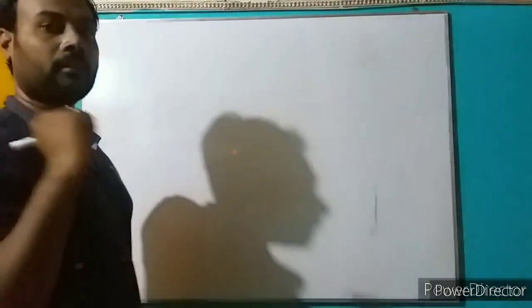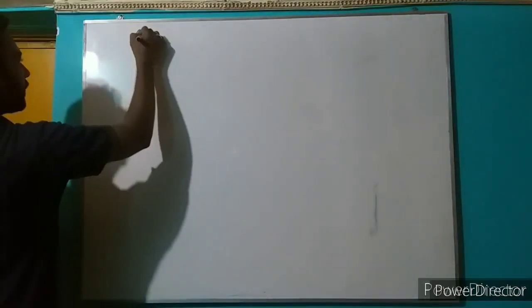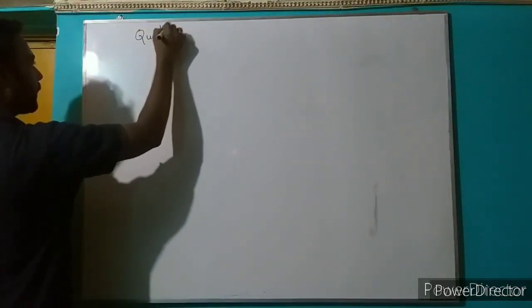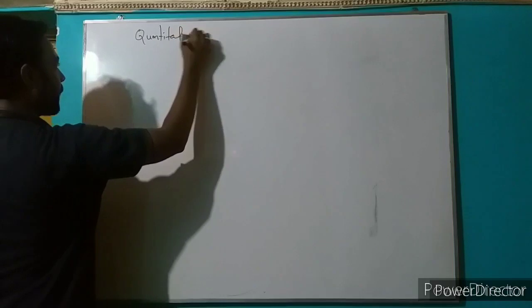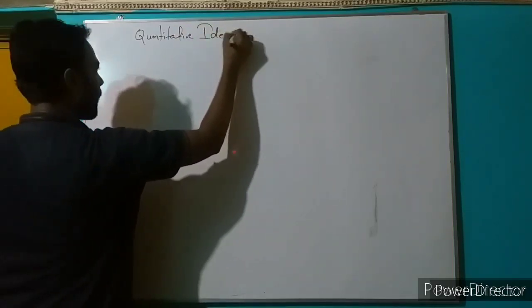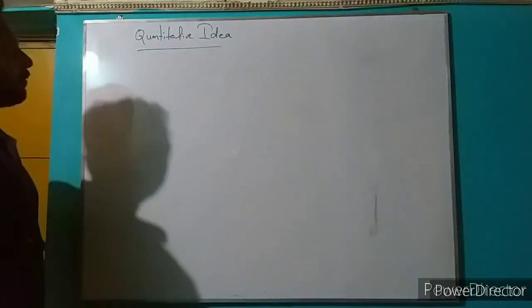Now I am going to the quantitative idea of electric current. So what is the quantitative idea of electric current?